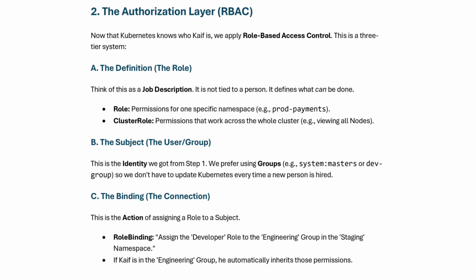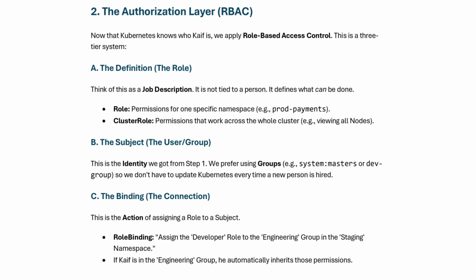Authorization layer in role-based access control. Now that Kubernetes knows who KEF, the user, is, we apply role-based access control. This is a three-tier system. First is the definition, the role. We can think of it as a job description. It is not tied to the person. It defines what can be done.